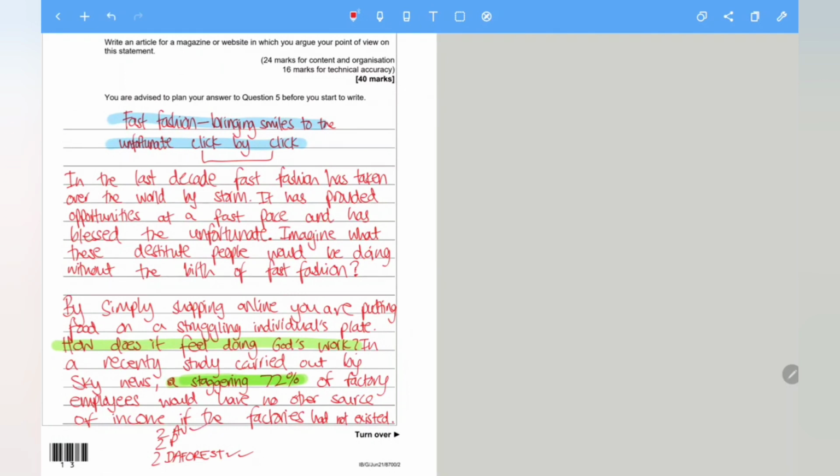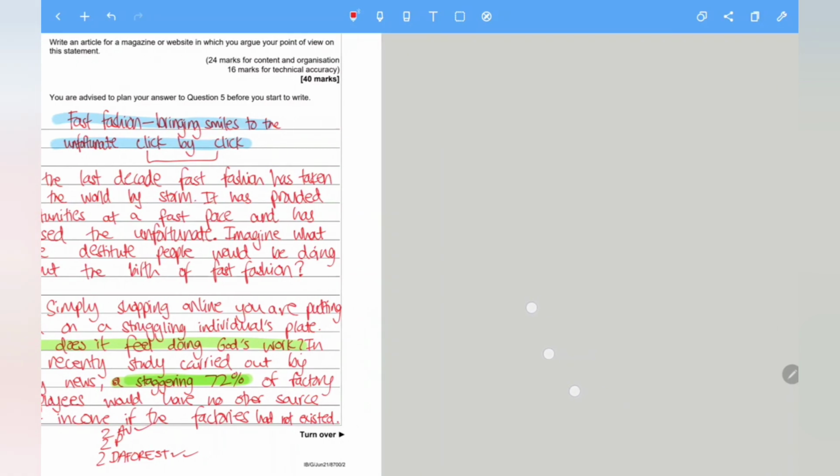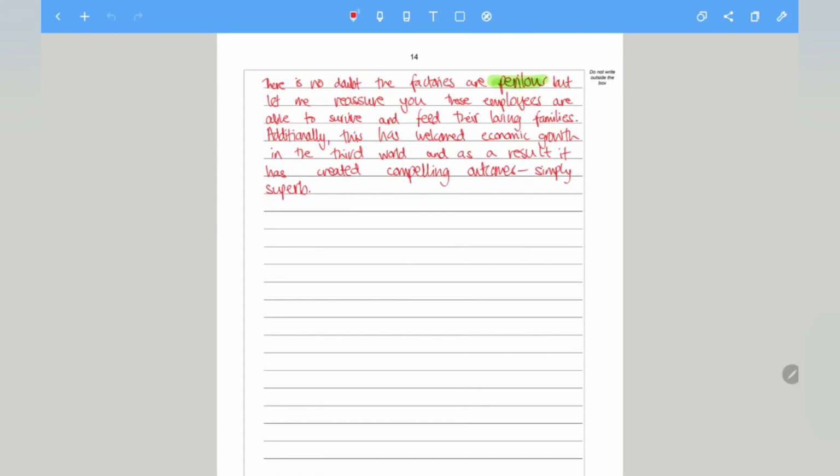Have we used any other ambitious vocabulary within this paragraph? Let's have a look. It may be here somewhere. There's no doubt the factories are perilous, but let me reassure you, these employees are able to survive and feed their loving families. Additionally, this has welcomed economic growth in the third world. And as a result, it has created compelling outcomes. I would say compelling here is an example of ambitious vocabulary.